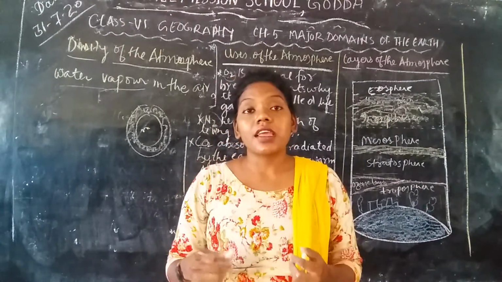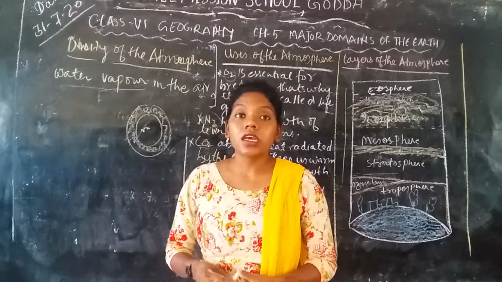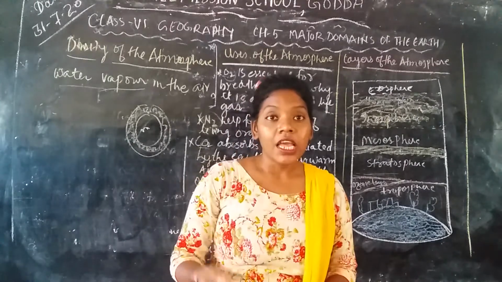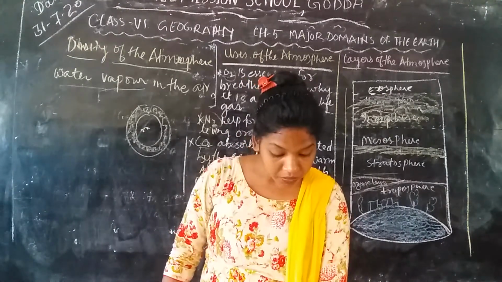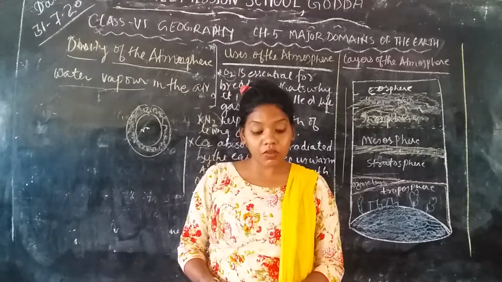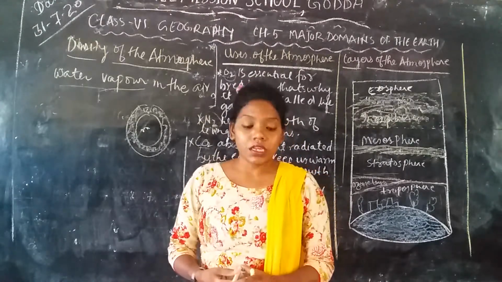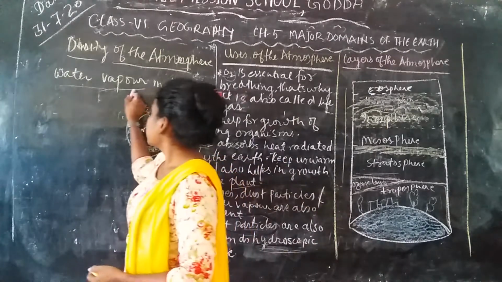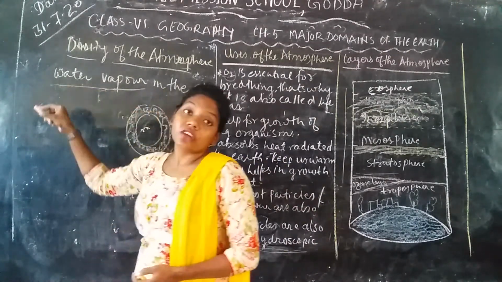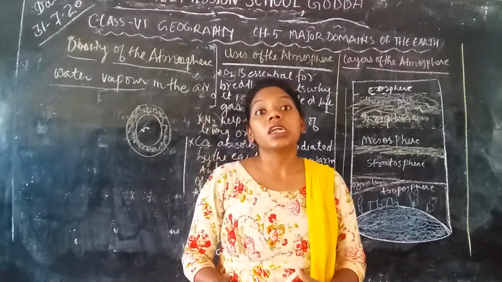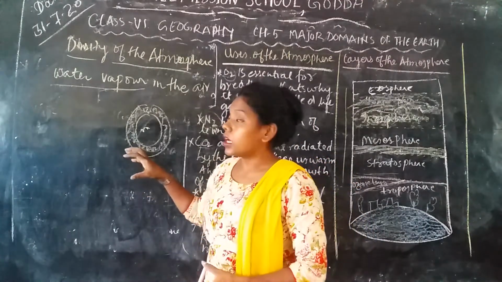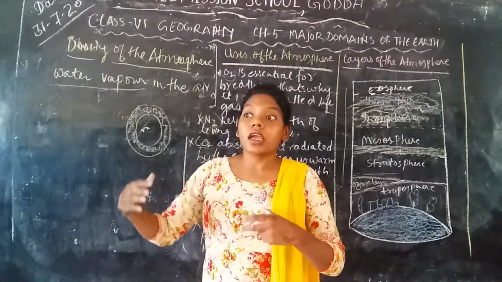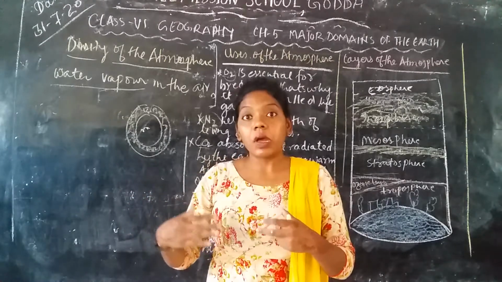This dense air is present mainly above the surface of the ocean. If the density of the water vapor increases, the pressure decreases. So this air varies from place to place.